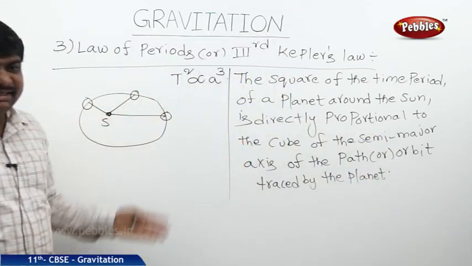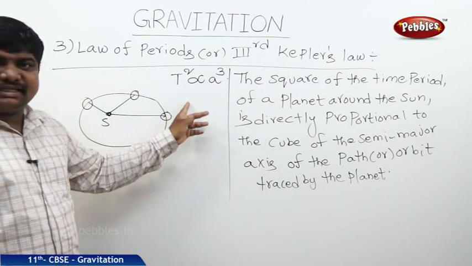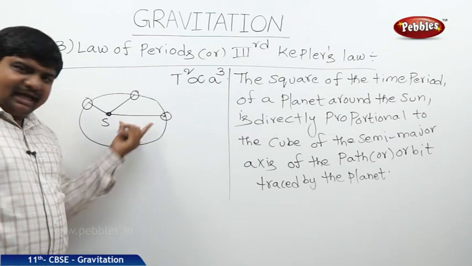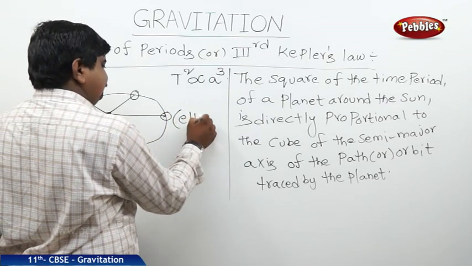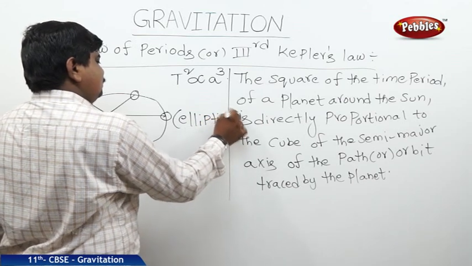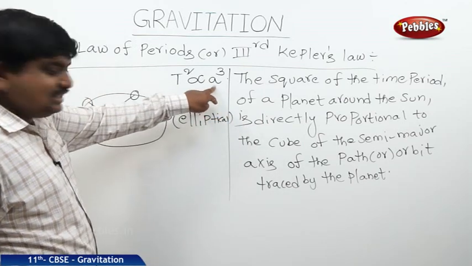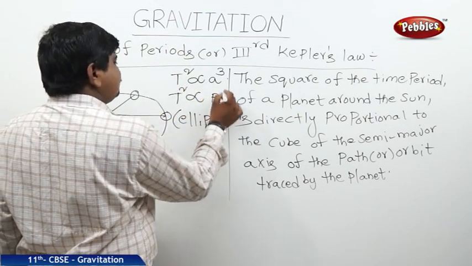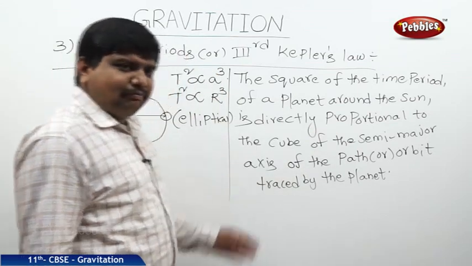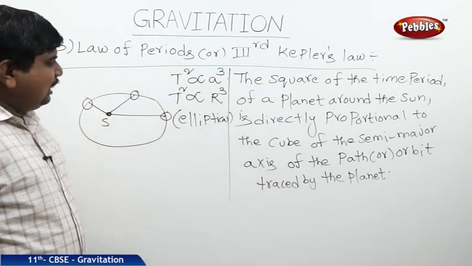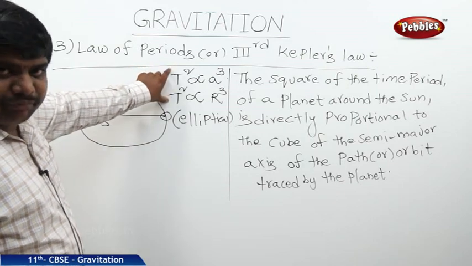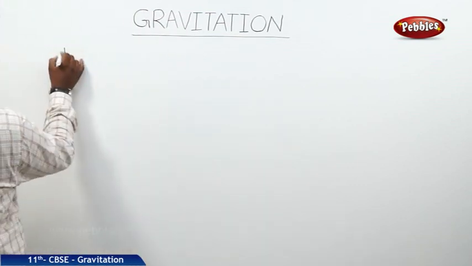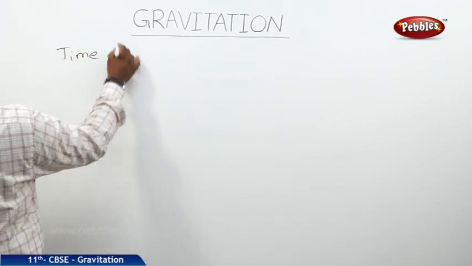Mostly the path traced by the planet, we can say it as semi-major axis. So the path covered by the planet is nothing but elliptical. The semi-major axis of the elliptical path is nothing but A. In some of the textbooks and standards, we can say it as R also. So the path covered by the planet is elliptical orbit. Now we will see the proof of this one by using the time period of the satellites. So now we will discuss the time period of a satellite or time period of a planet.